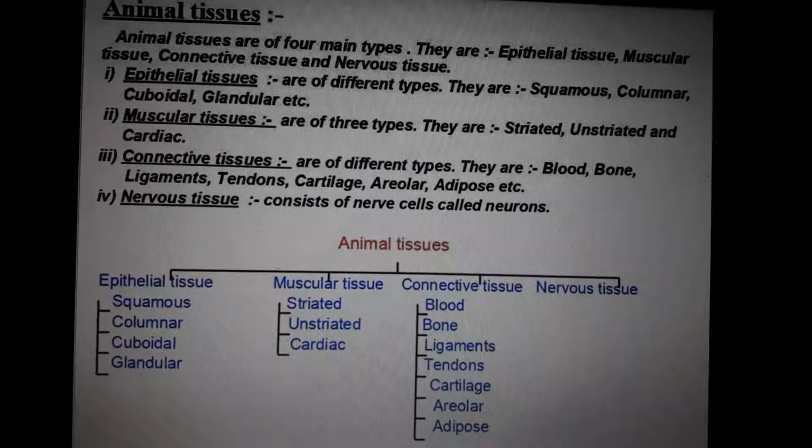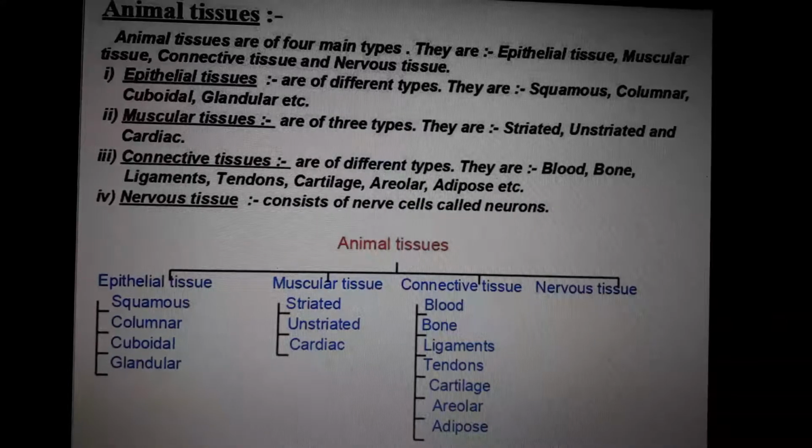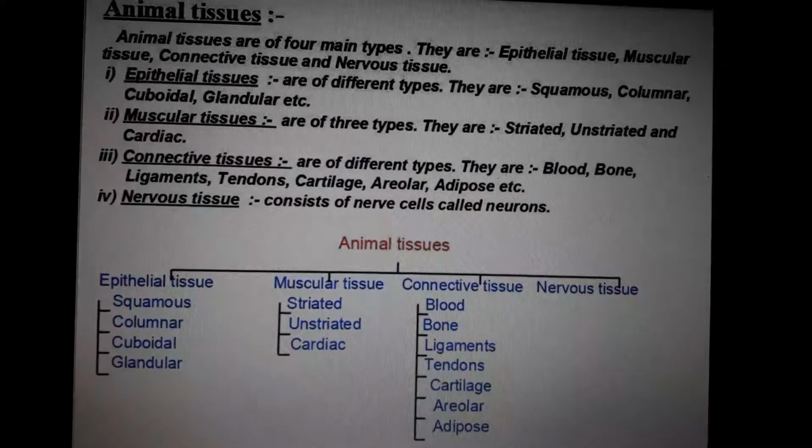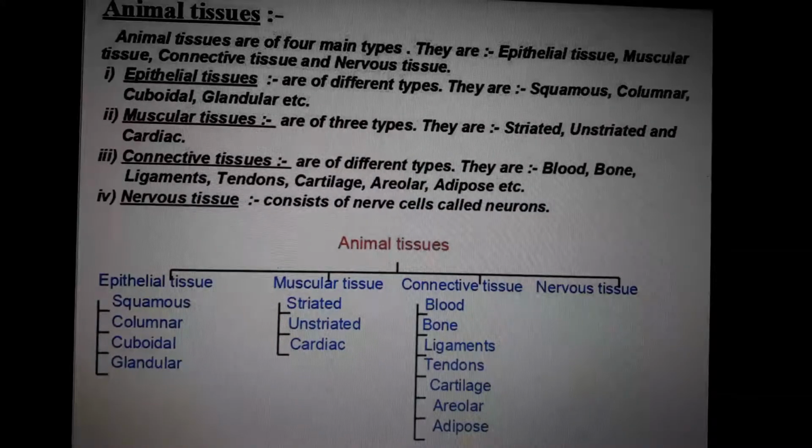And we were discussing the second chapter of biology for the 9th standard science. Actually, it's the 6th chapter of the textbook and the second chapter of the biology part. The name of the chapter is tissues. We already discussed a lot about plant tissues. It's not very difficult to understand; it's very simple basics. The only problem with this chapter is the names, pronunciation and spelling. Once you get that, this chapter will be very simple.